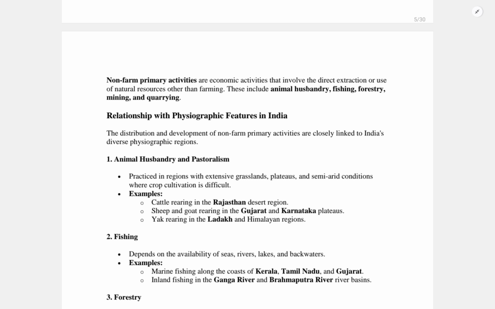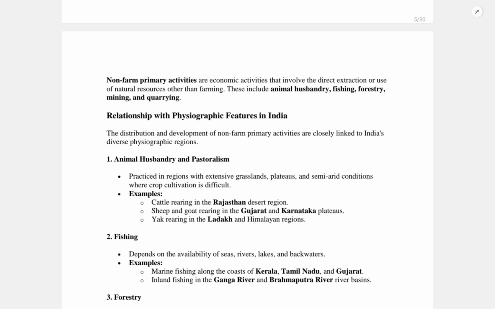Non-farm primary activities include fishing, mining and quarrying, forestry, animal rearing and salt production. Fishing includes the harvesting of fish from seas, rivers and lakes. Mining is about extracting minerals like coal, iron ore and bauxite. Forestry includes collecting timber, bamboo, medicinal plants and so on. Animal rearing includes grazing sheep, goats, camels, yaks, and salt production includes the extraction of sea water and converting it into salt flats or salt.